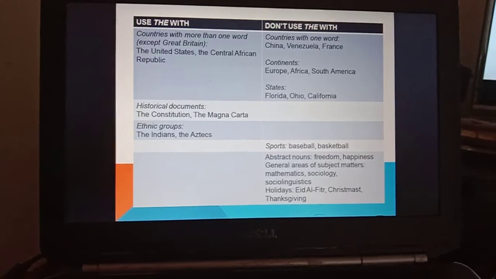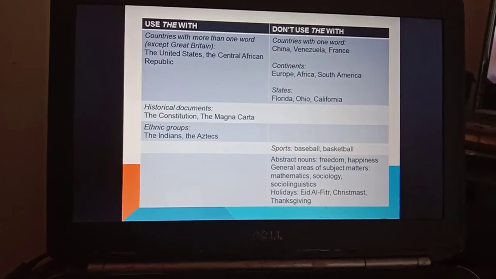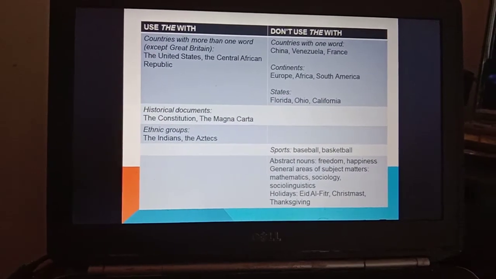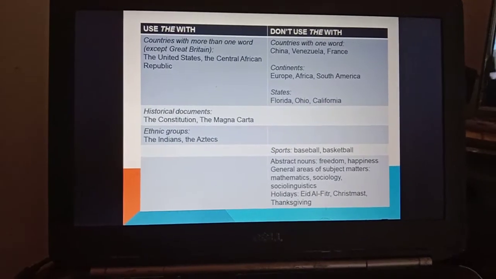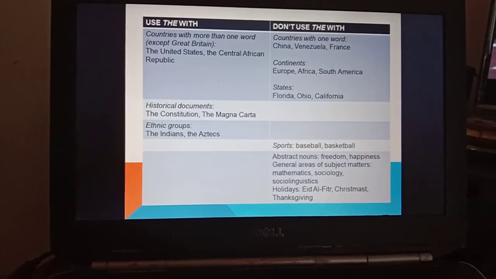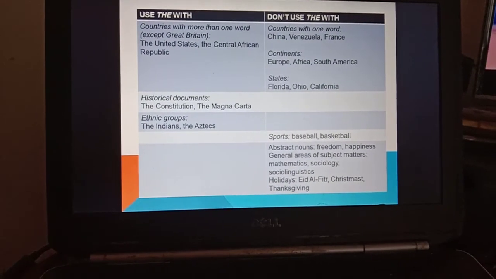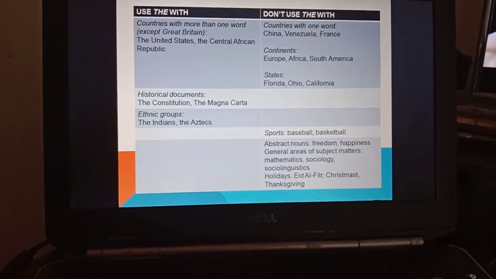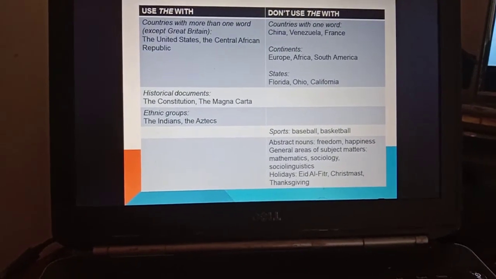And use the with historical documents like the Constitution, the Magna Carta, and ethnic groups such as the Indians, the Aztecs. Don't use the with sports like baseball, basketball.